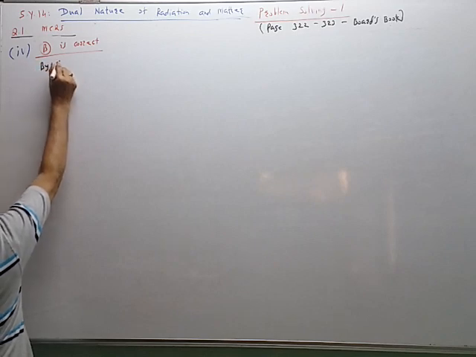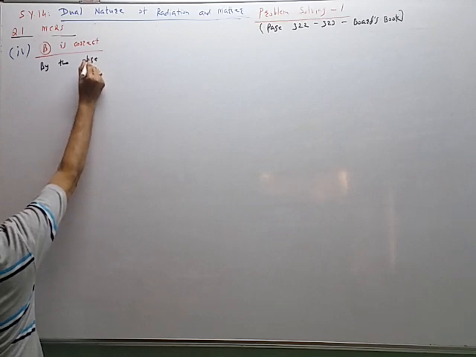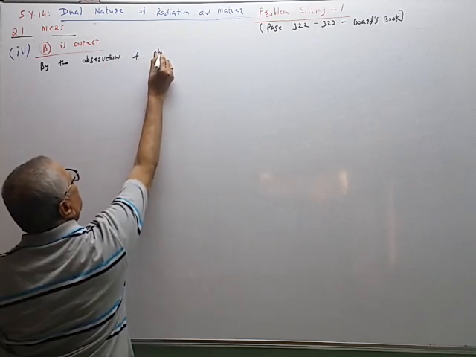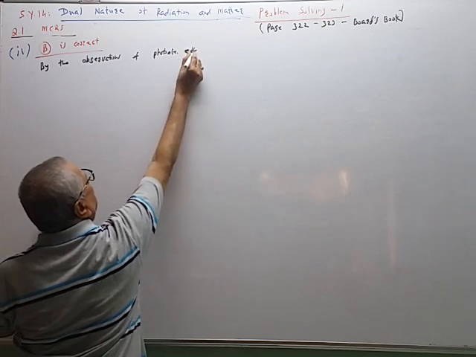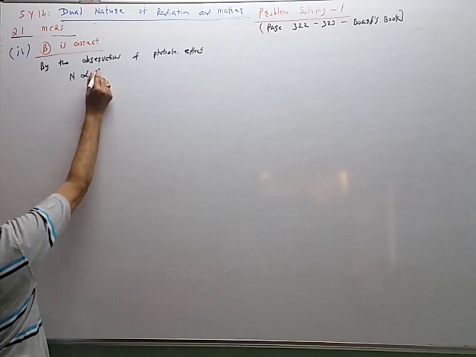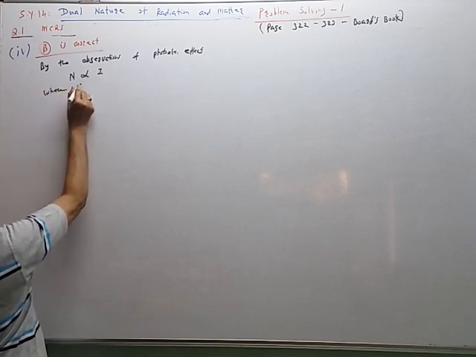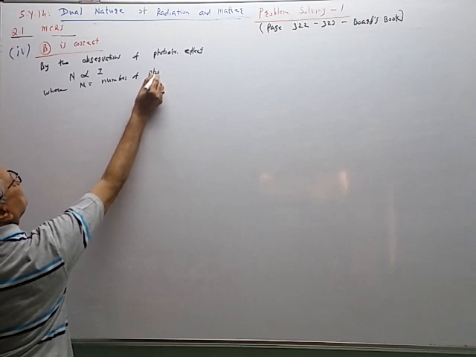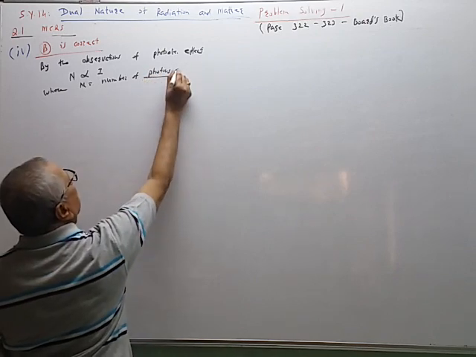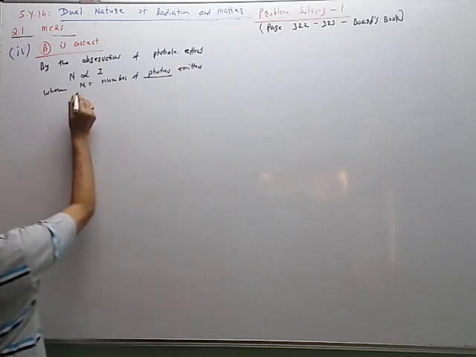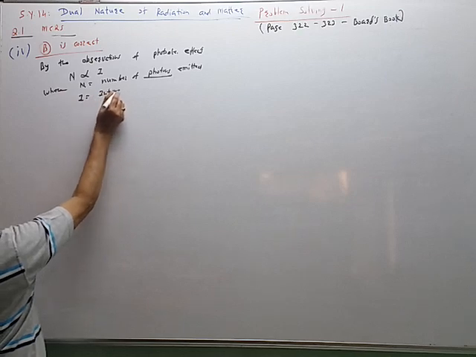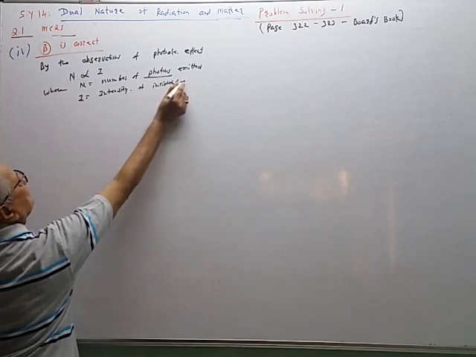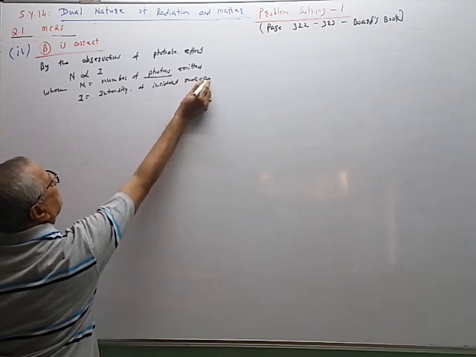By the observations of photoelectric effect, N is directly proportional to I, where N is equal to number of photons emitted, I is equal to intensity of the incident radiation.